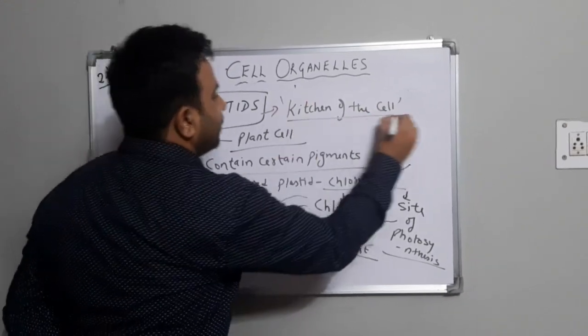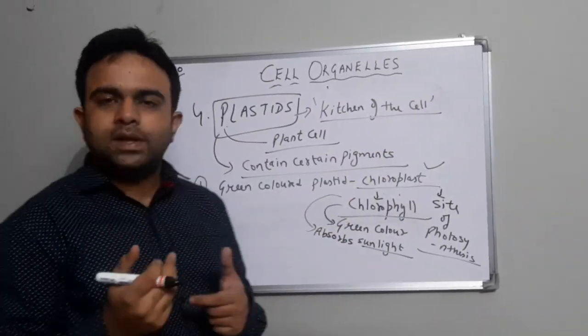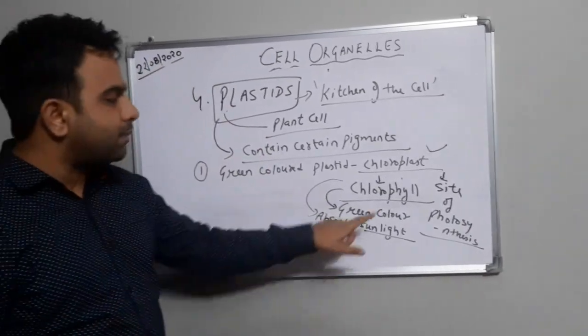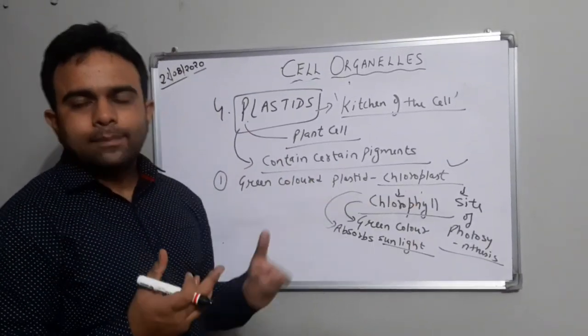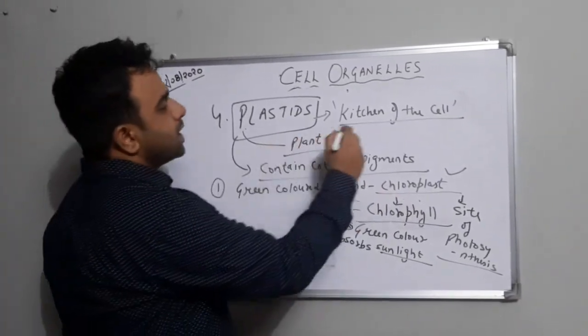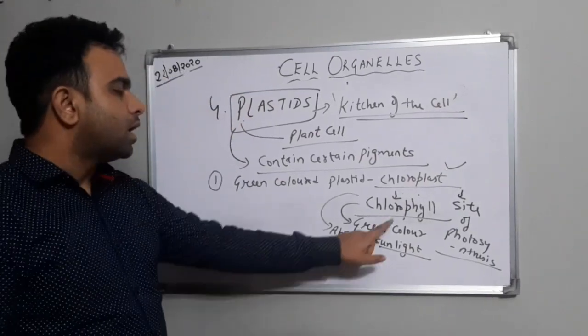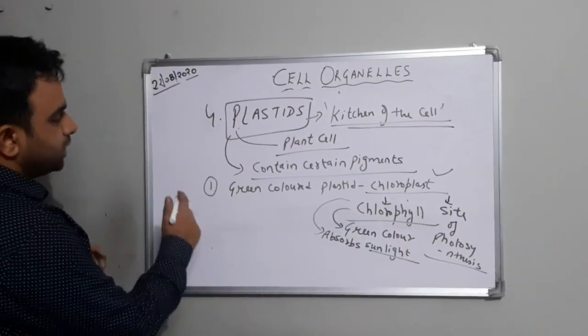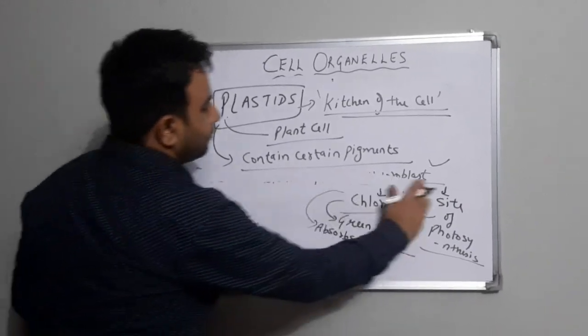Again students, we have to make an analogy. See, the food in our home is made in the kitchen. In the same way, in plants, where is the food being made? In the chloroplast. So that means it is a kitchen, and chloroplast, what is it? It is a plastid. So plastids are known as the kitchen of the cell because chloroplast acts as a site of photosynthesis.